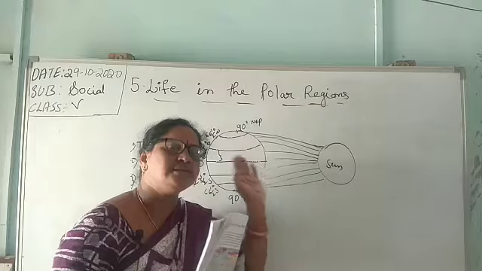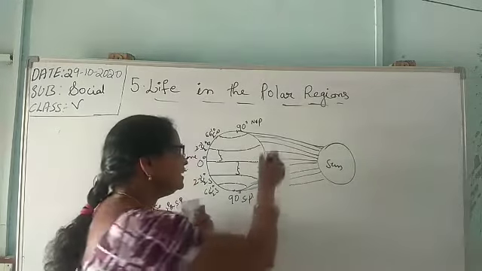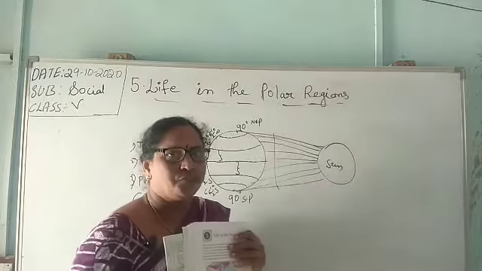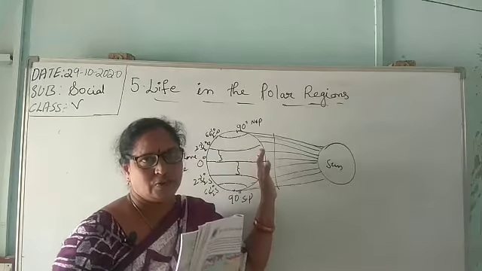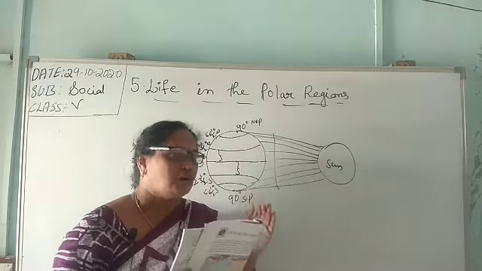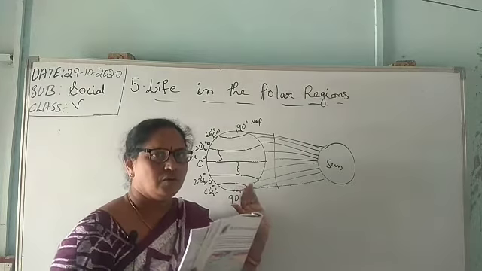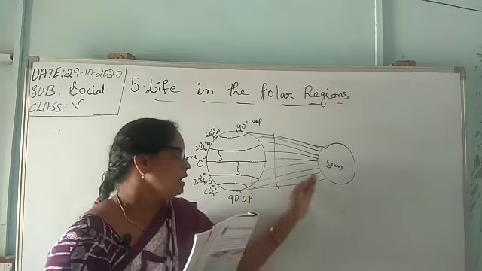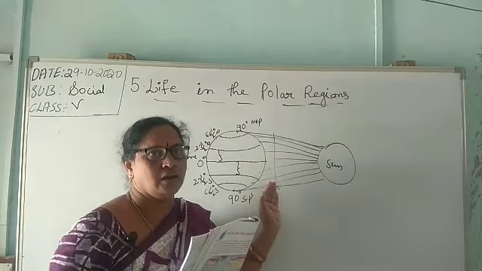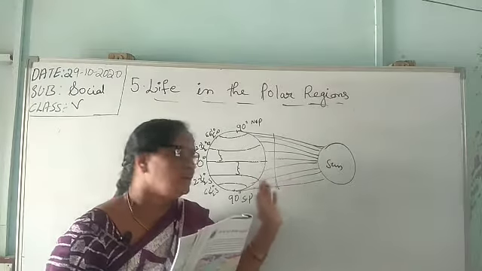If the earth were flat, the sun rays would fall the same as on the equator. But the earth looks like a ball. The poles are bulging. The rays of the sun will not go vertically.